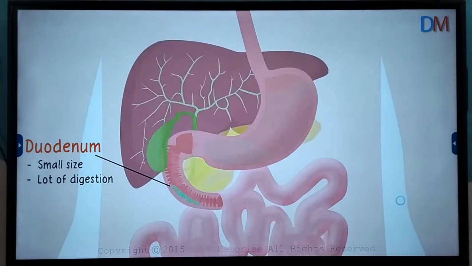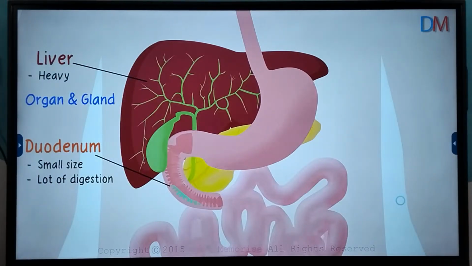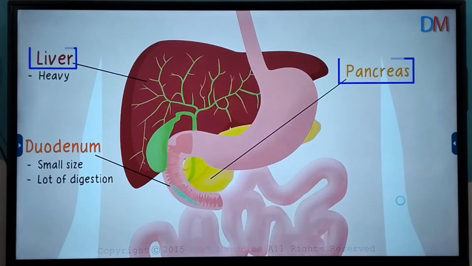2 of the biggest glands of your body lie close to the duodenum, and both of them assist the duodenum numerous tasks. The biggest gland in your body is the liver, and it weighs around 1.5 kg. That's how heavy your liver is. It's an organ as well as a gland. And the second biggest gland is called the pancreas. Both these glands release juices which assist the digestion in the duodenum.